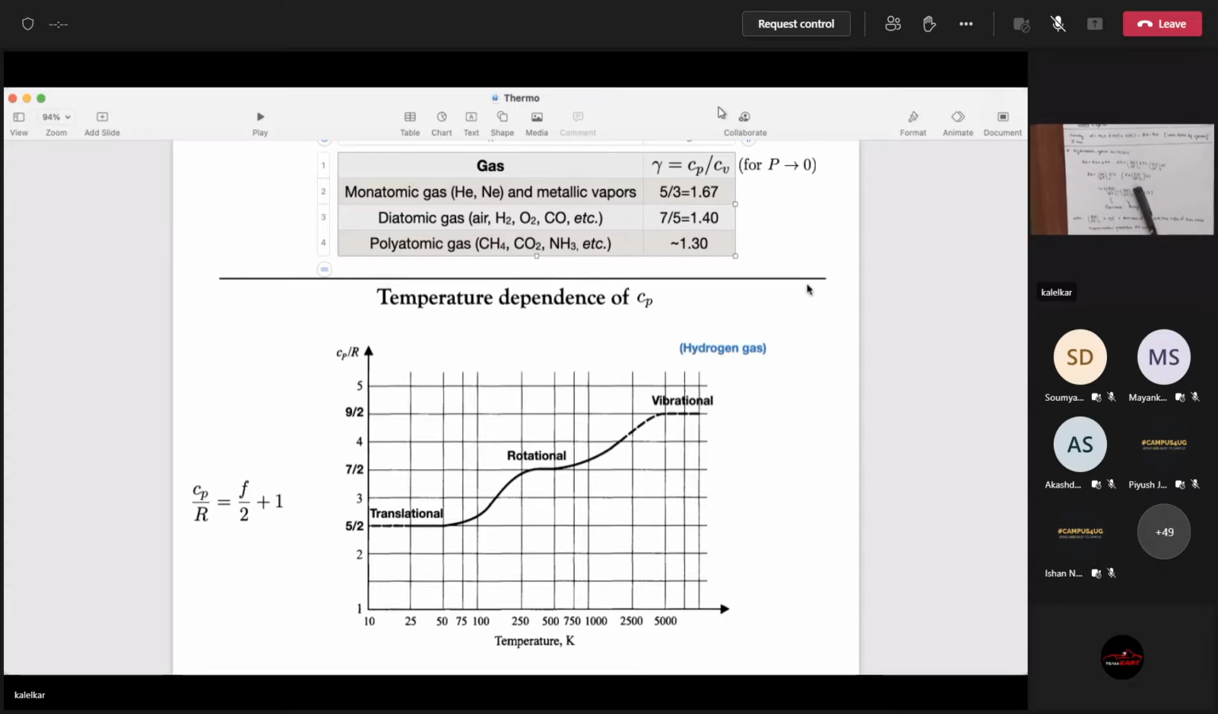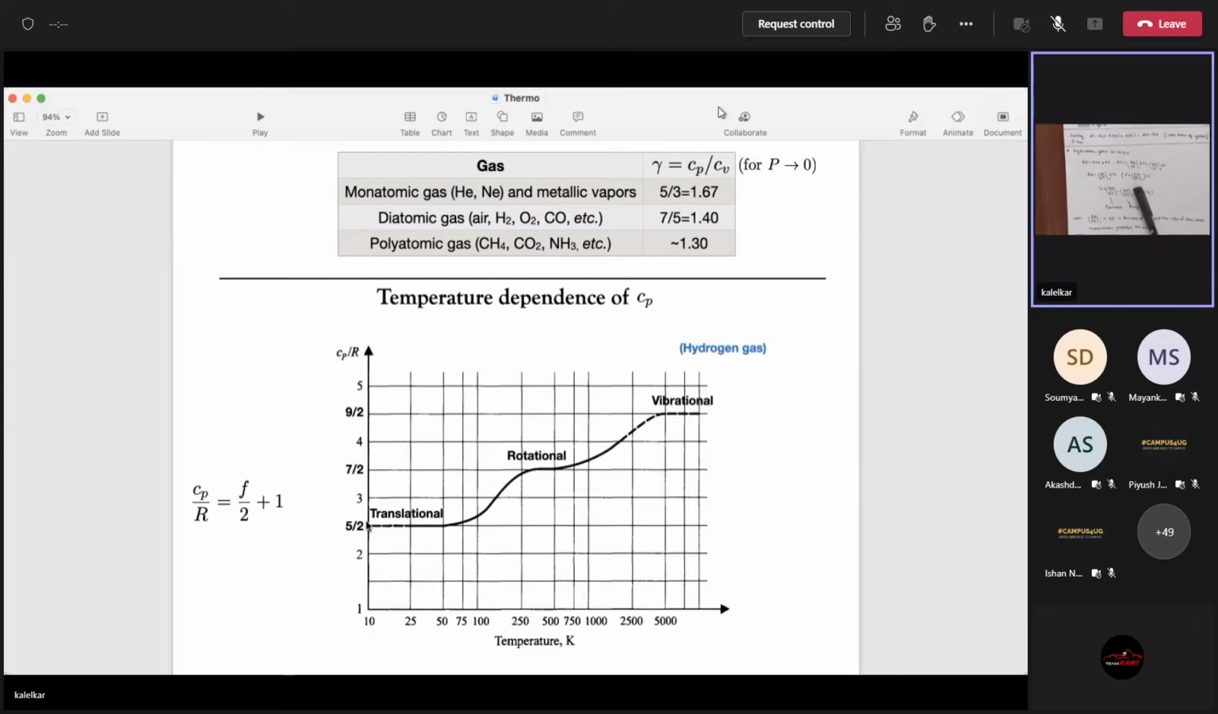Now, you can explain this. Although I'm saying you're memorizing it, you can of course explain the value of gamma. So let's look at the temperature dependence of Cp, for example, for hydrogen. Cp is a function of temperature. Cv is also a function of temperature, and so is gamma. What I plotted on the y-axis is Cp by R, and on the x-axis is the temperature.